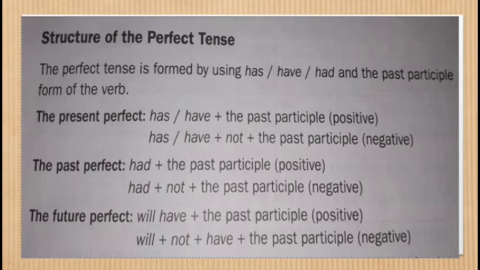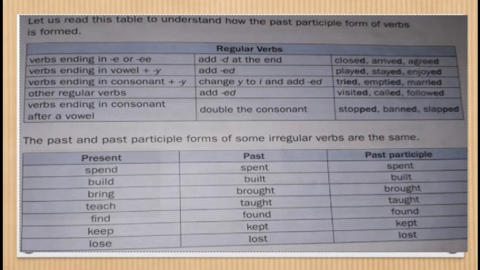Now you may ask me, madam, how we are going to make the past participle of the verb. See, you have already learnt these things in class 4th and 5th also. Then also there are rules for this. For regular verbs, the verb that is ending in e or double e, we simply add d at the end of the verb. For example, if the verb is close, then we are adding d to make the past participle, and past participle is the third form of the verb.